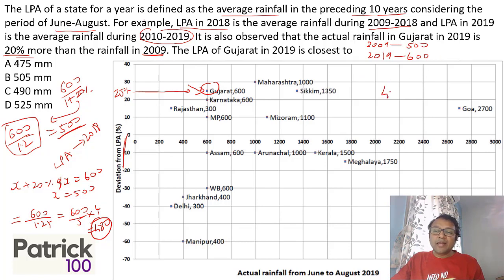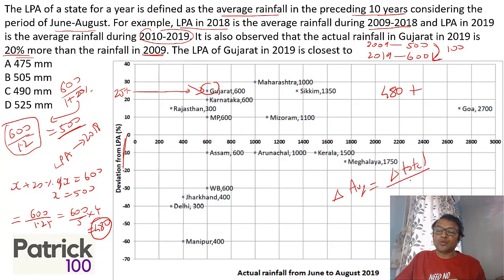So 480 was the LPA, plus there was an increase. Change in total is 100, from 500 to 600. The formula which I normally devise: change in average is equal to change in total upon n. That's the formula I normally use. Change in total is how much? 100, because it's changed from 500 to 600. And how many values are there? 10 values. So change in average will be 10. So the new value will be 480 plus 10, 490.